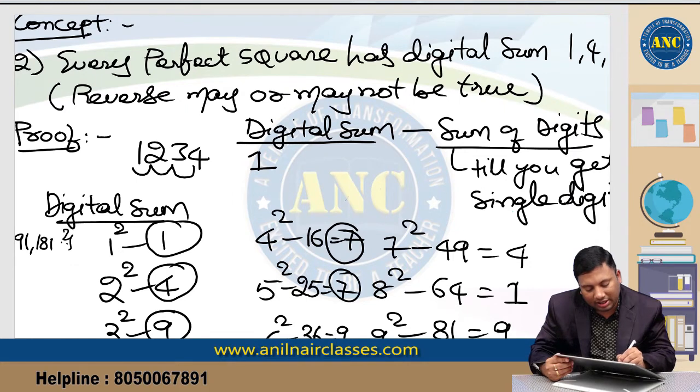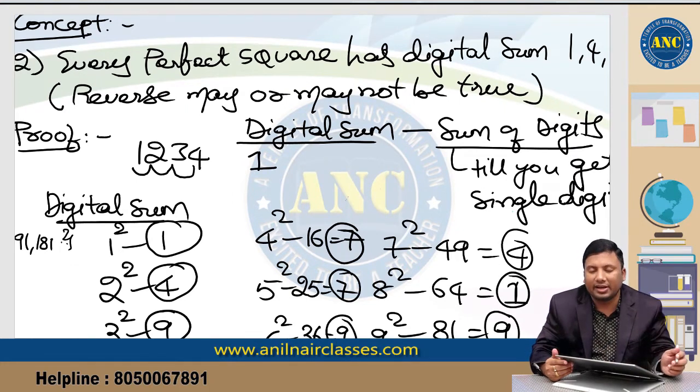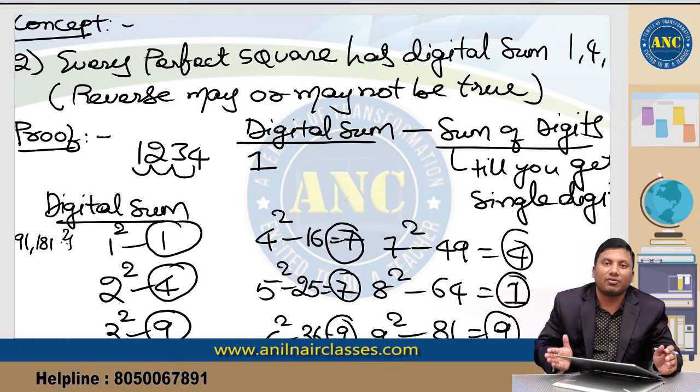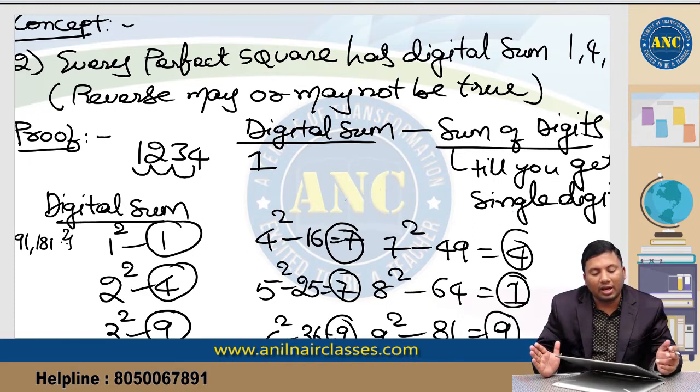1, 4, 9 or 7, while on the left hand side all the possible digital sums are squared. So every perfect square will have digital sum 1, 4, 7 or 9. If a number is a perfect square, it will have digital sum 1, 4, 7 or 9. But the reverse case, if a number has digital sum 1, 4, 7 or 9, it may or may not be a perfect square.